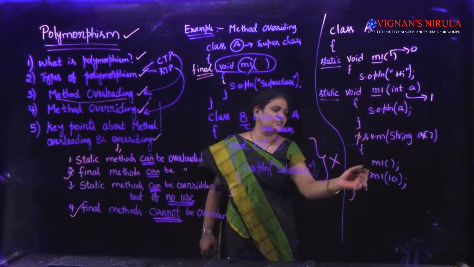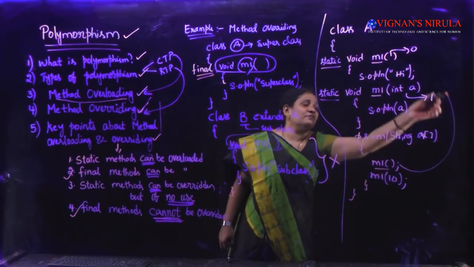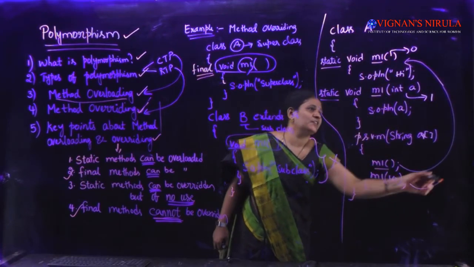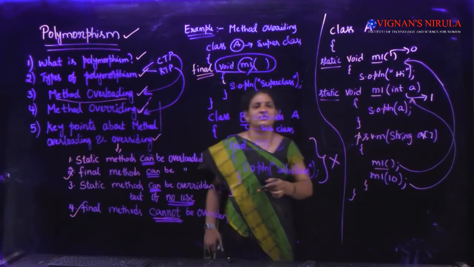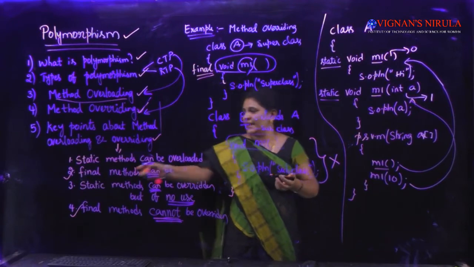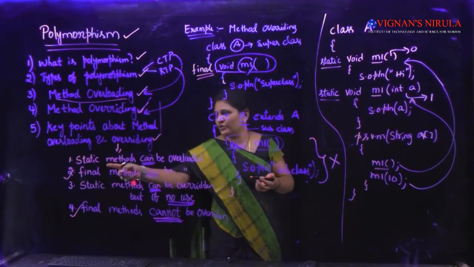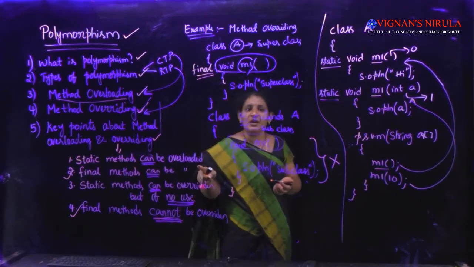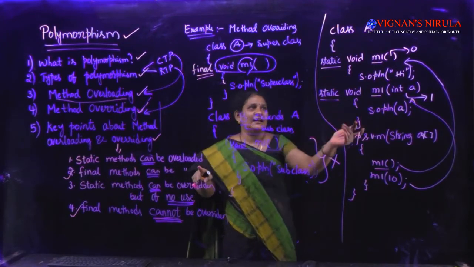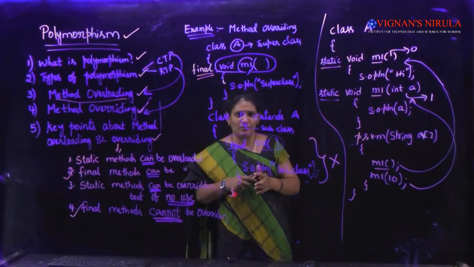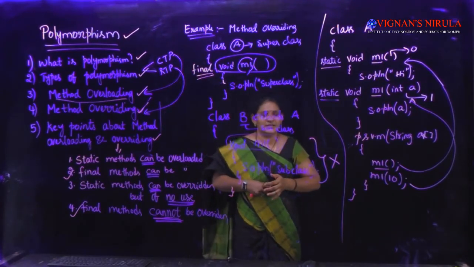For this method call, this method gets invoked, and for that method call, the other method gets invoked. There are no conflicts while calling the methods. Sorry, I'm discussing the first one: static methods can be overloaded. Inside a class, I can overload static methods also. We don't have any problem overloading static methods here.